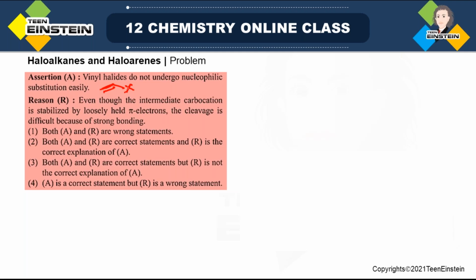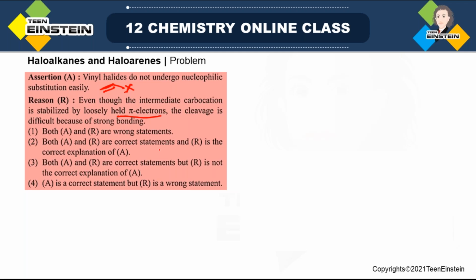And in the reason, the statement given is: even though the intermediate carbocation is stabilized by loosely held pi electrons, the cleavage is difficult because of strong bonding. So another statement is given in the reason, and four different options are there. The first option is that both statements are incorrect. Then both A and R are correct, and R is the correct explanation of A. In the second case, again both are correct, but R is not the correct explanation. And in case of 4, the first statement is correct, but the second statement is not correct.